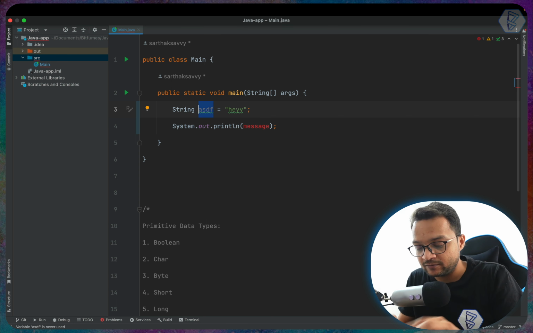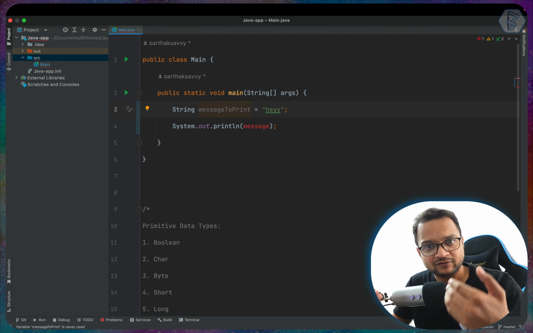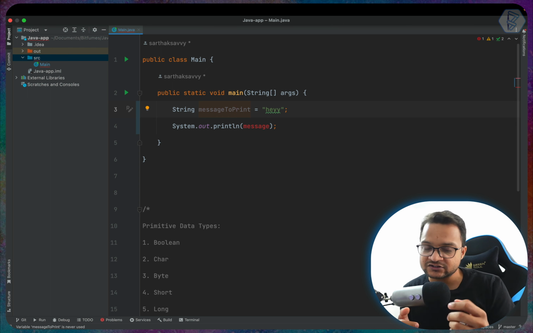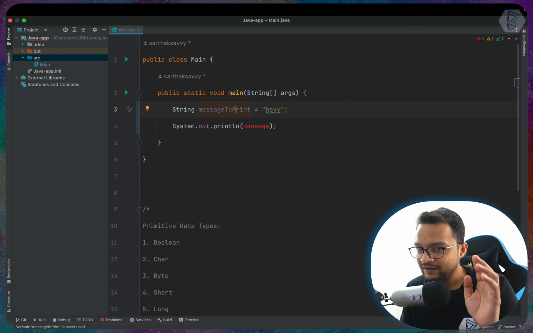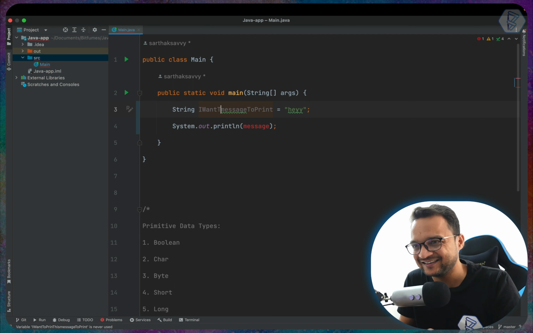So I'm creating a variable to print the message, so something like message to print. That's it. Whatever you want to do with your variable, just name it as it is. And keep in mind that it should not be a sentence like I want to print this. Not like this obviously.